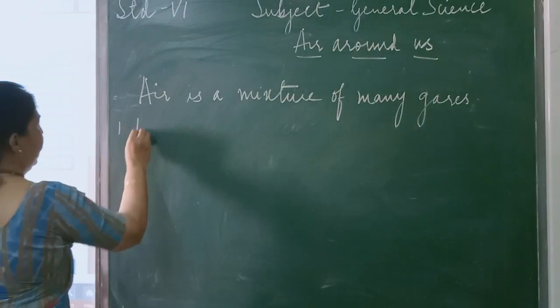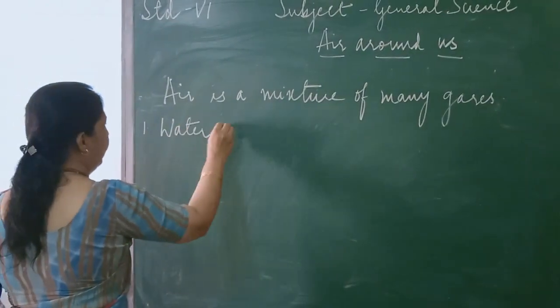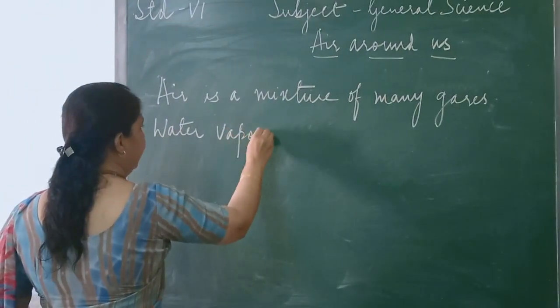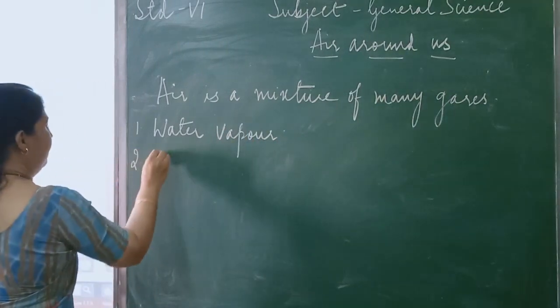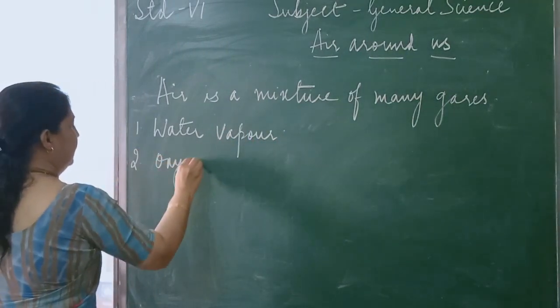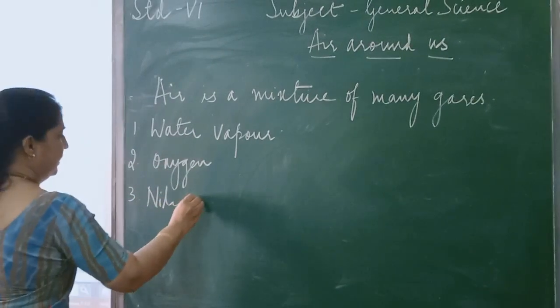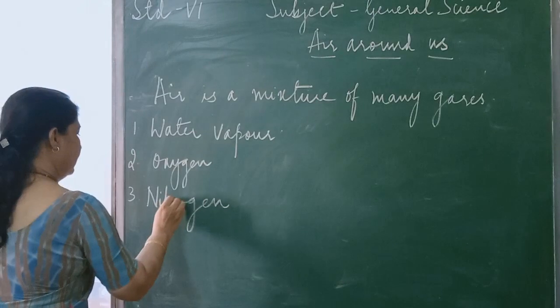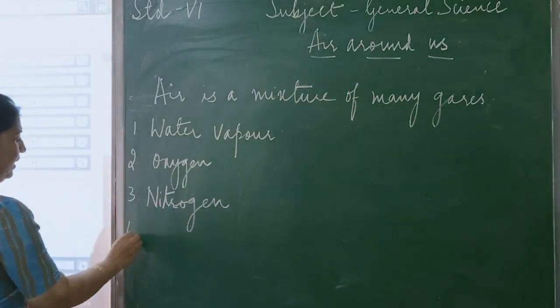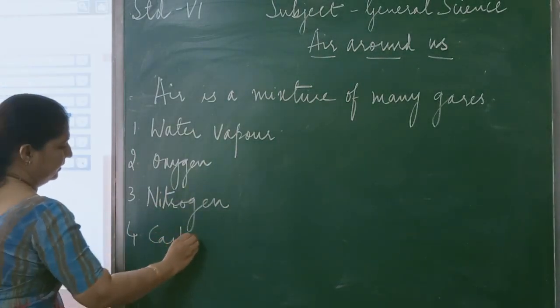First of all, there is water vapor. Okay. Then you have oxygen. Then you have nitrogen. Then you have carbon dioxide.